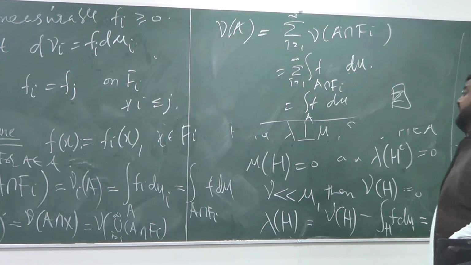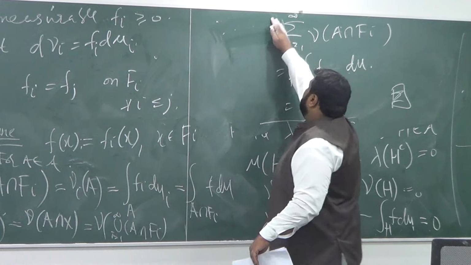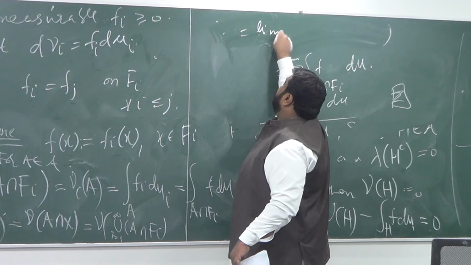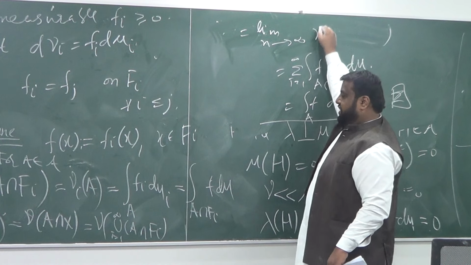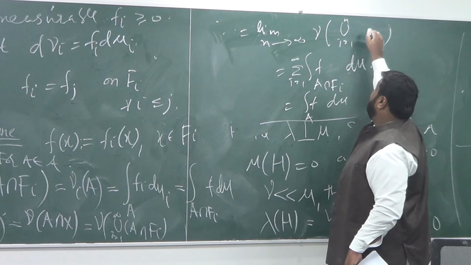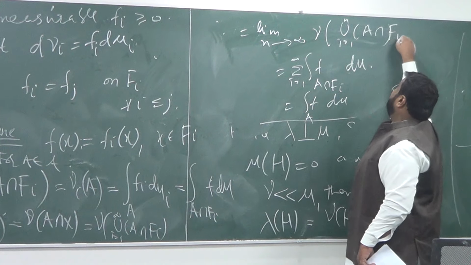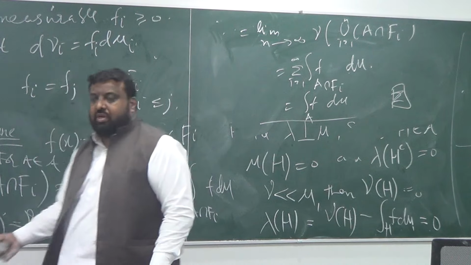Okay. So the other thing that I can do is put a limit here. Can I say that this is same as limit n goes to infinity of nu of union of i equal to 1 to n of A intersection Fi? ठीक है? अब तो कर सकते हैं.